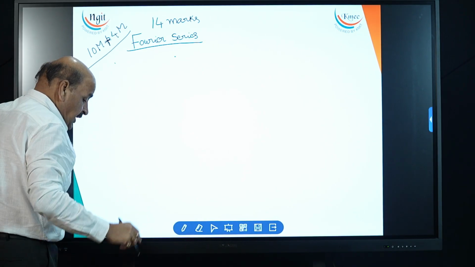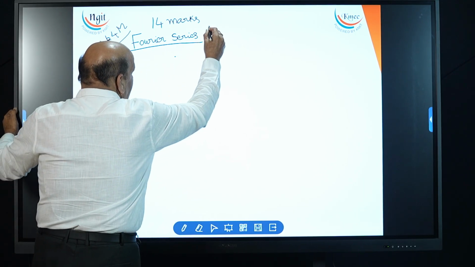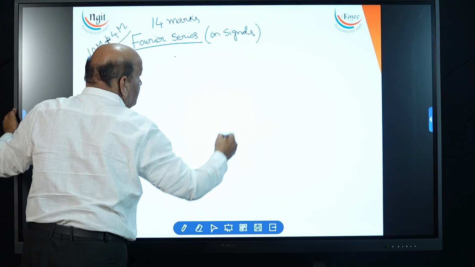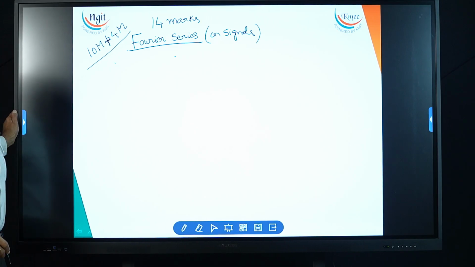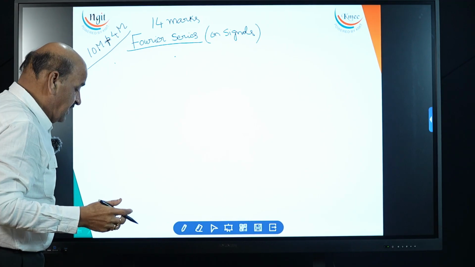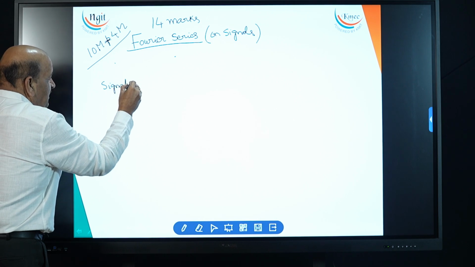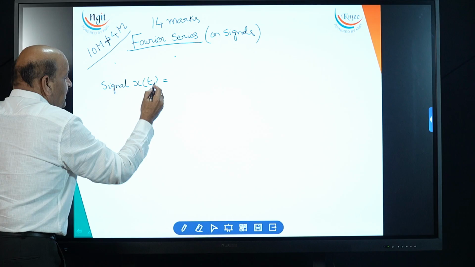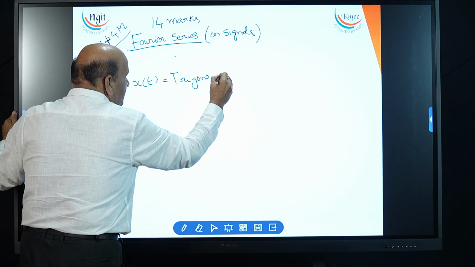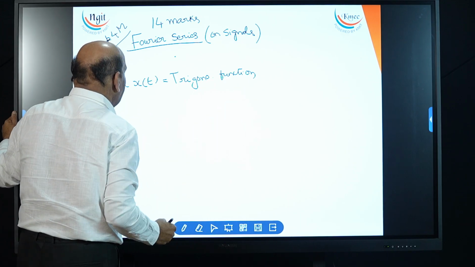Now just look at it. What is the purpose of studying Fourier series? This Fourier series is on what? Signals. Look, everything we are discussing is with respect to the signals domain. First, students have to know what is the purpose of studying this Fourier series. Why should you study Fourier series? Because in mathematics, any signal, you take any signal that is x of t, can be expressed in terms of trigonometric functions.